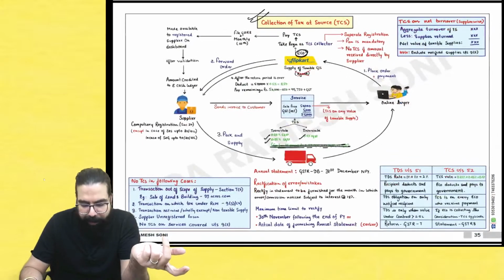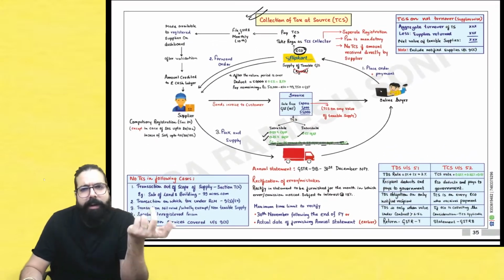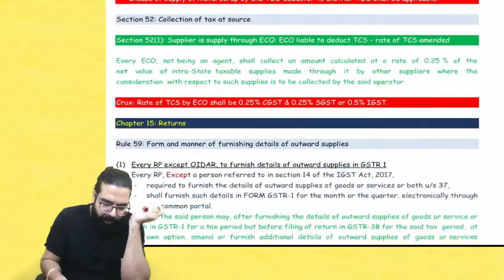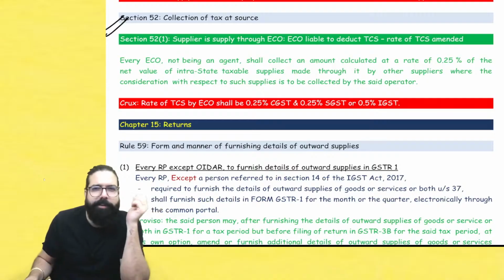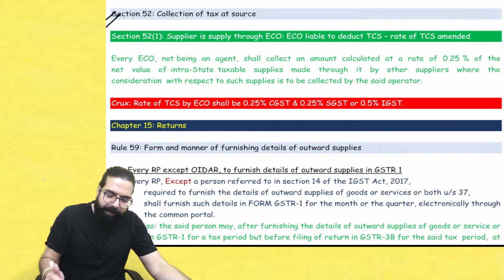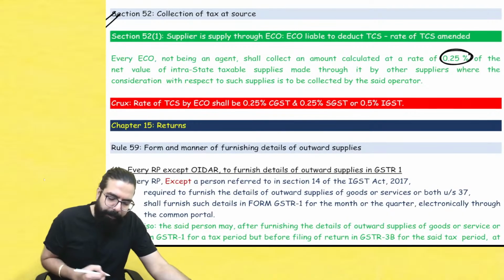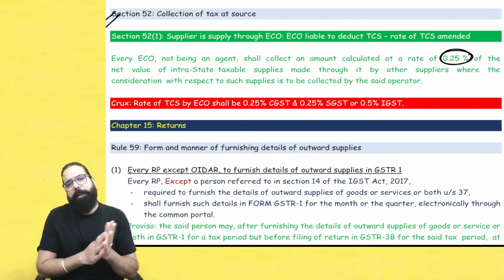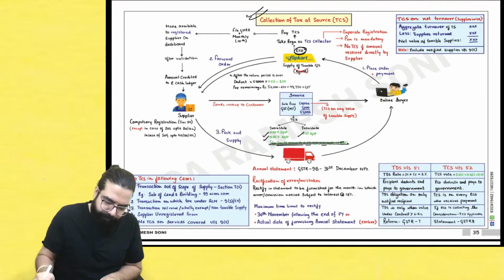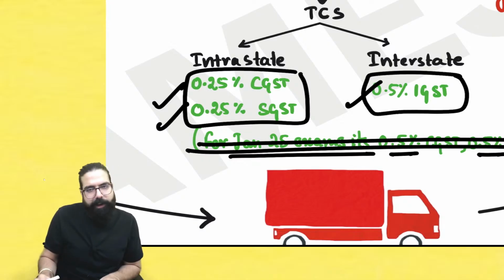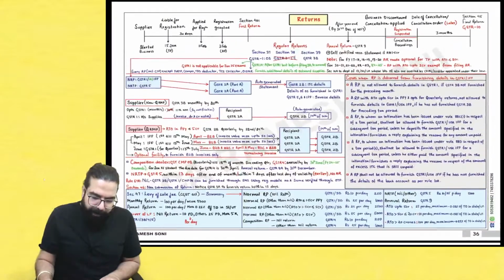I hope you guys remember, I had already told you this in the class. What is the rate of TCS now? The only amendment in your TCS chapter is the rate of TCS. It is 0.25% CGST and 0.25% SGST. The only amendment in your chapter of TCS. Nothing else. The rates are already there in your chart. Done, sir. Please come to the last chapter.